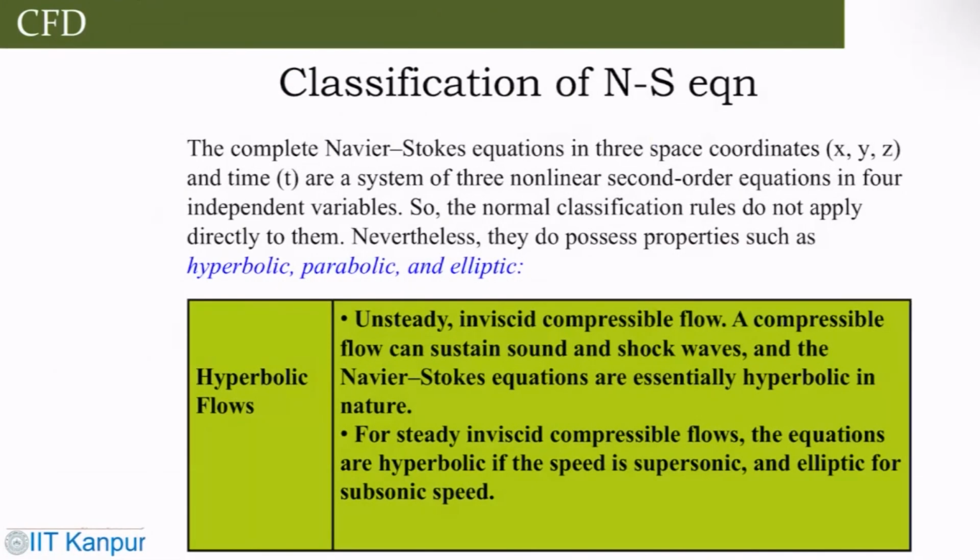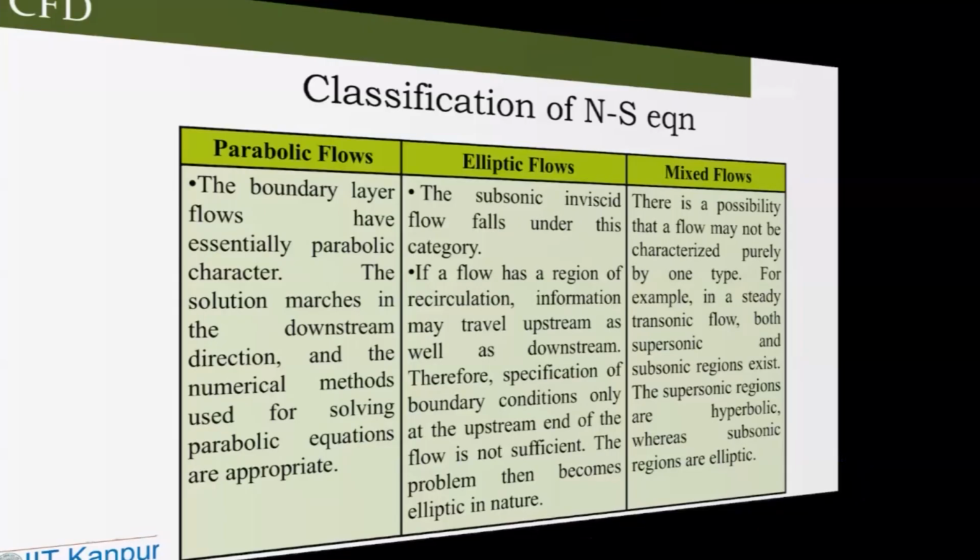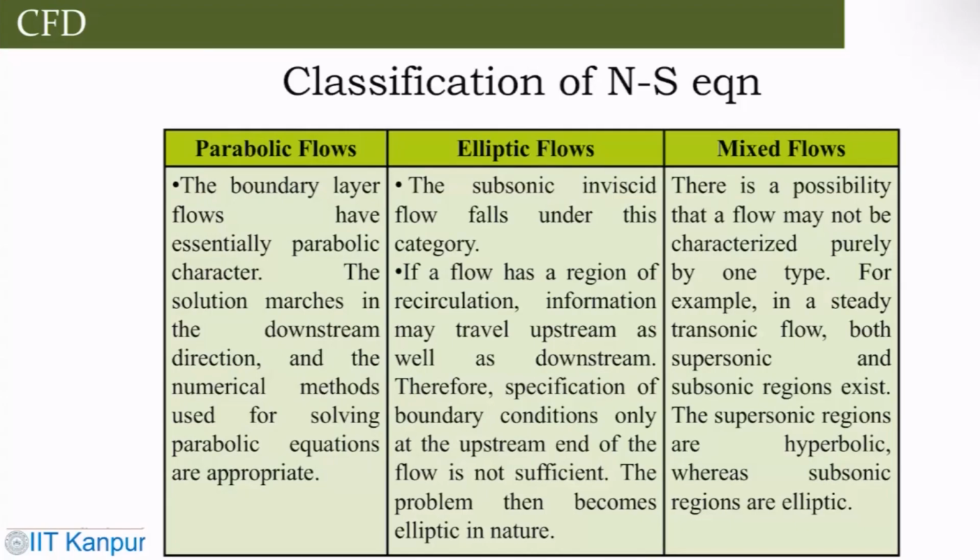If you look at it, the Navier-Stokes equation has different behavior. The pressure diffusion term is elliptic in nature, whereas the convection term is parabolic in nature. But then again, depending on the flow, this pattern or behavior changes. So that is something very, very important: you see parabolic, elliptic, and mixed flows.